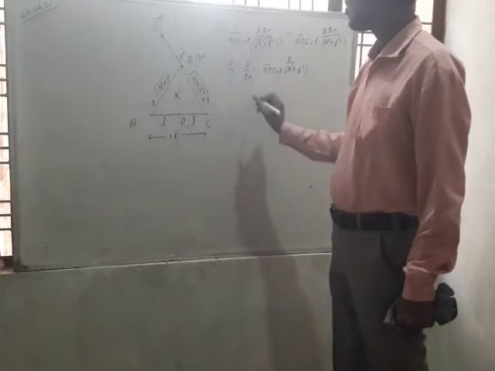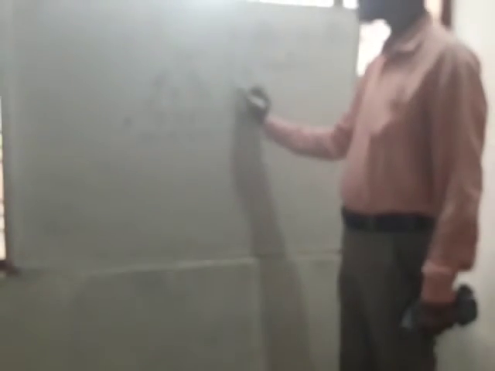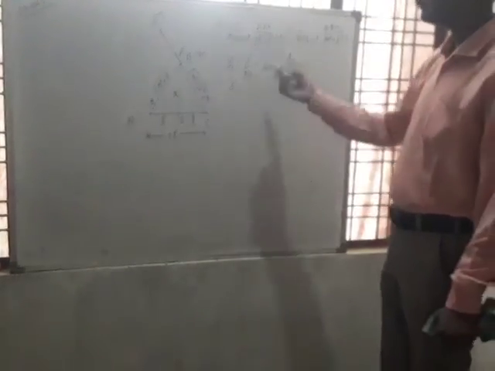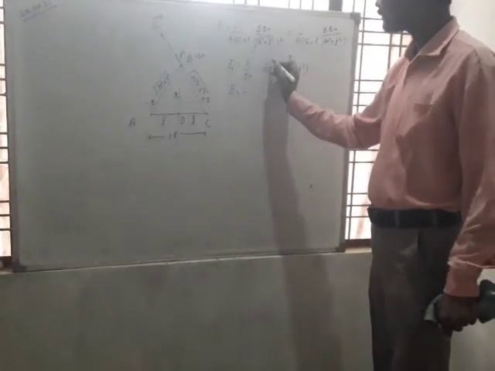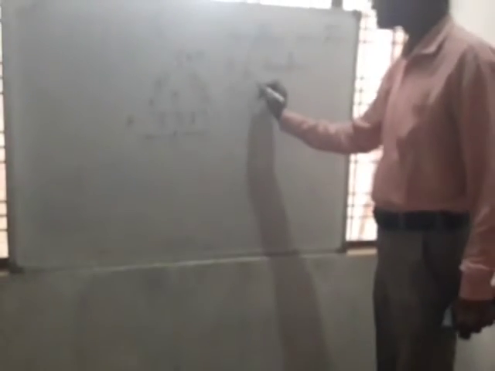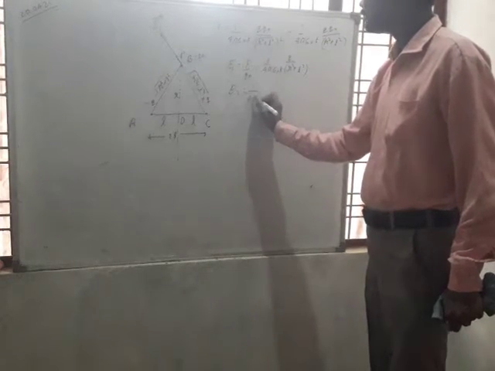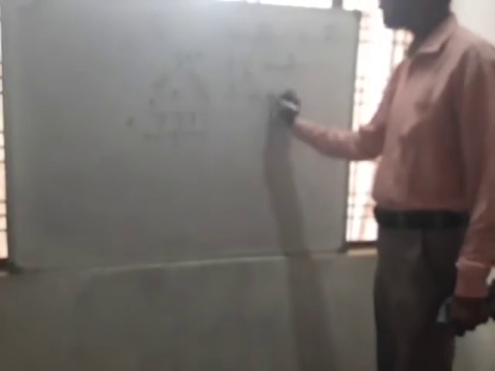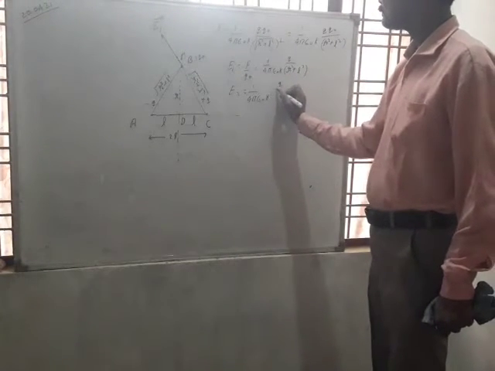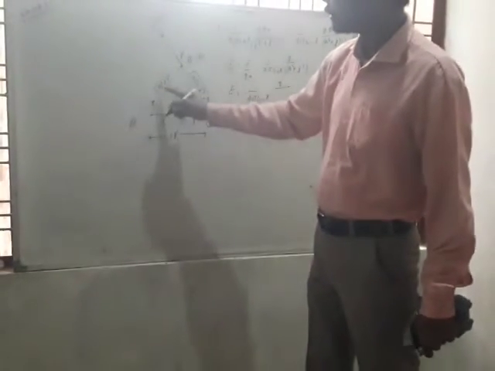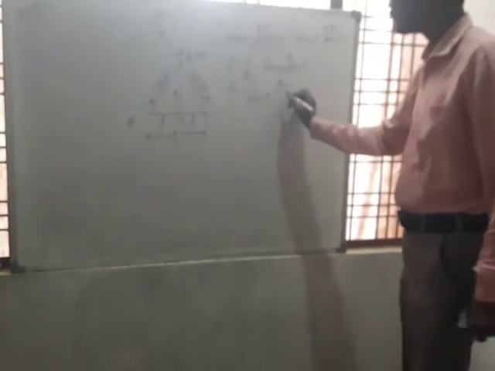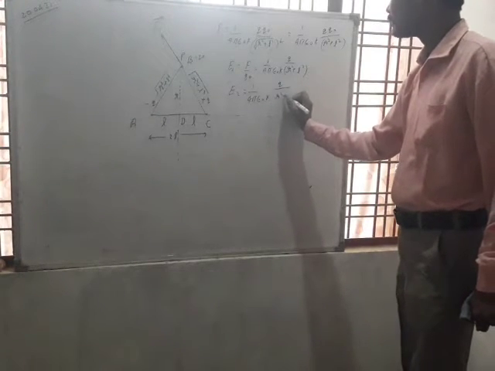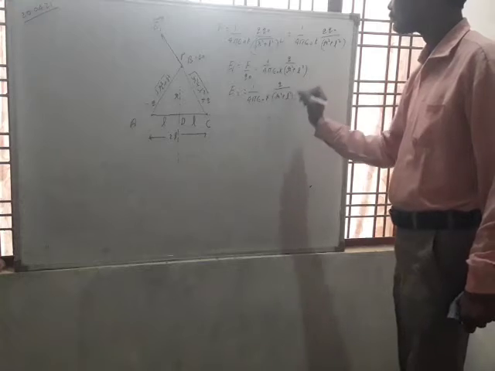This electric field intensity is termed E1, and similarly we can write E2. What will be the value of E2? The direction I will tell later. E2 equals 1 upon 4 pi epsilon naught times q upon r square plus l square, since the distance AB is also under root r square plus l square.